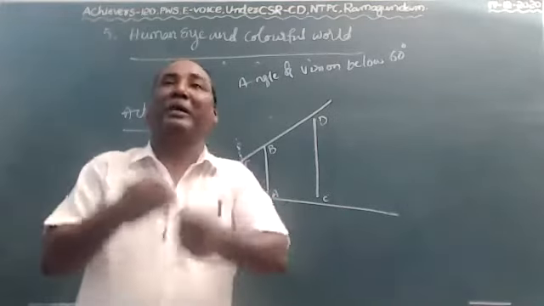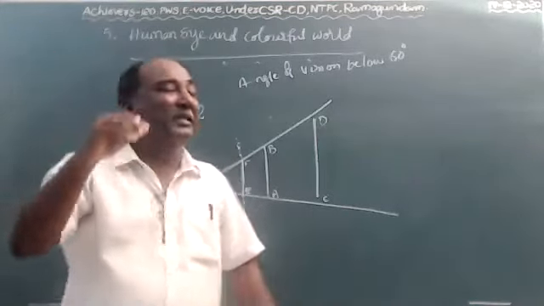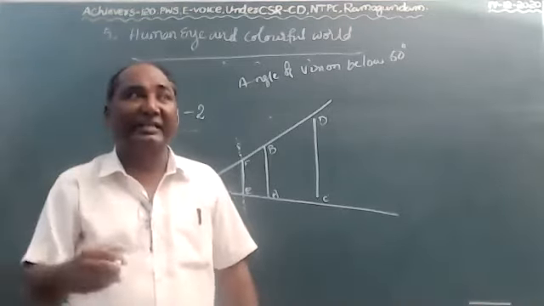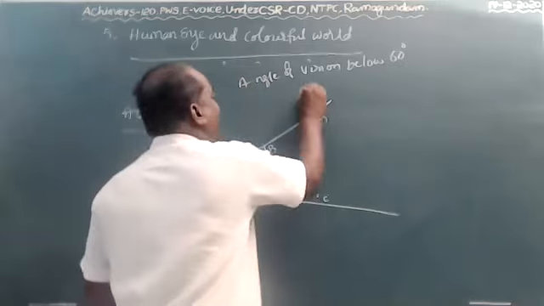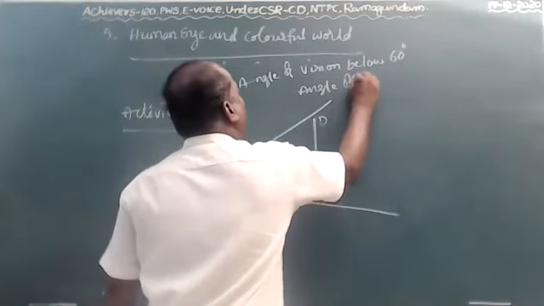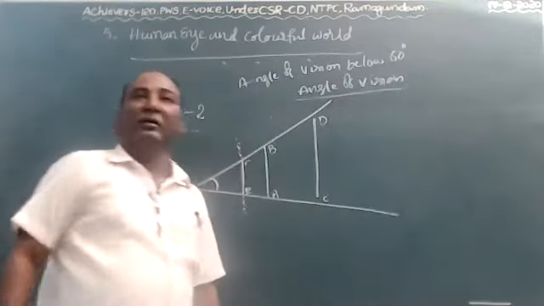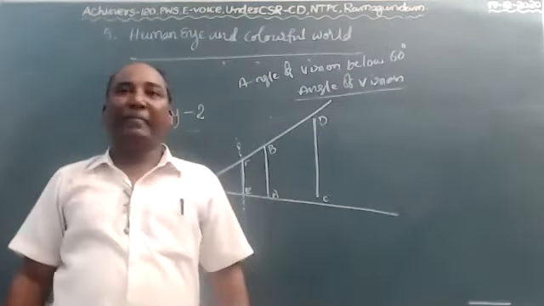A good healthy person's angle of vision is 60 degrees. What is meant by angle of vision?